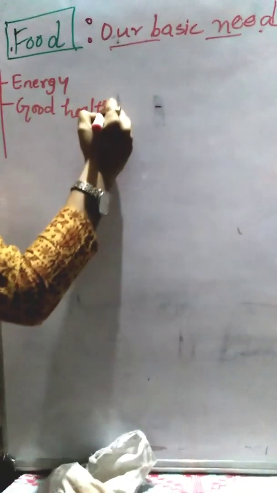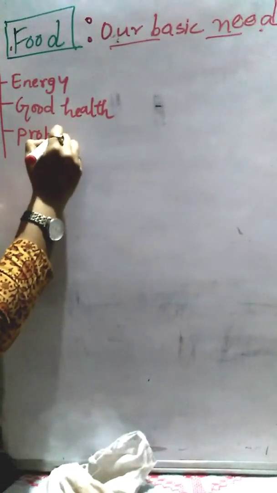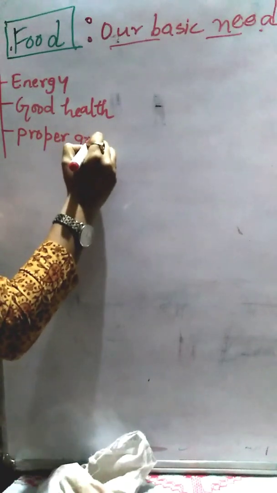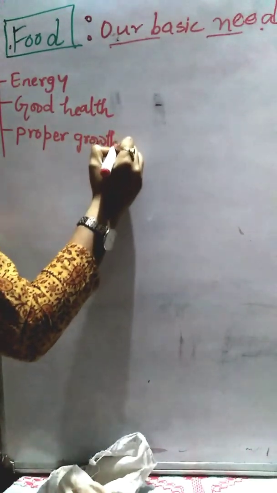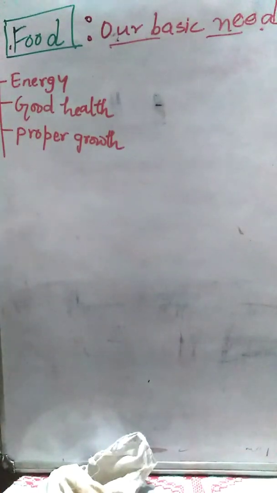And it helps in proper growth. Now, another question arises, as we are talking about a series of questions: what is inside the food that gives us energy, helps us maintain good health, and helps the proper growth of our body?